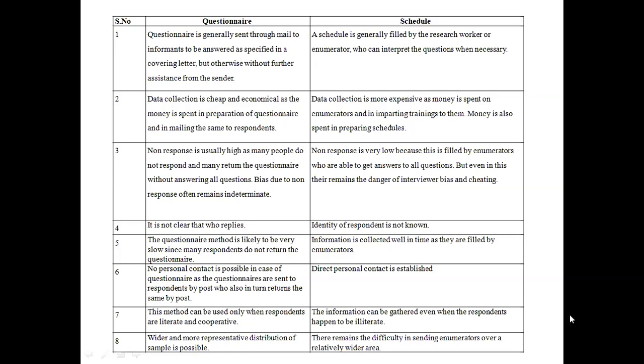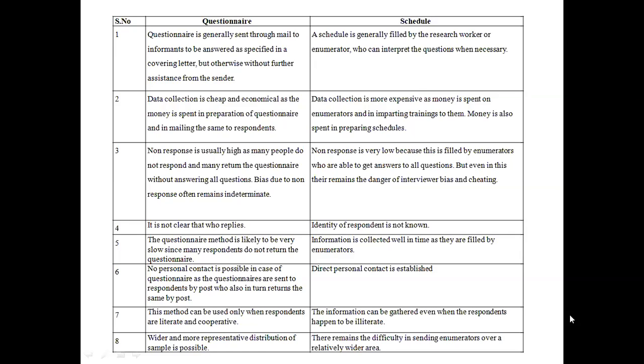Questionnaire. No personal contact is possible in case of questionnaire, as the questionnaires are sent to respondents by post, who also return them by post. So there is no personal contact between the researcher and the respondent, as the researcher sends the questions either through postal or email.